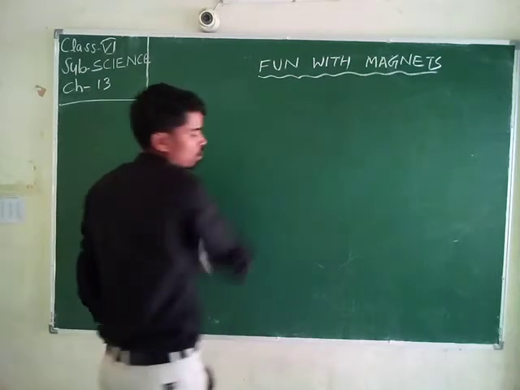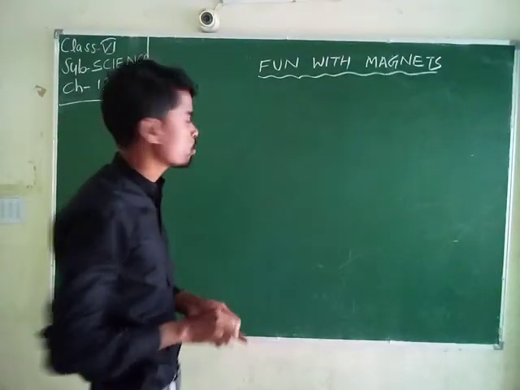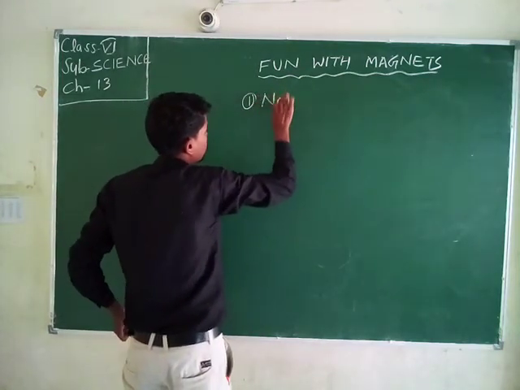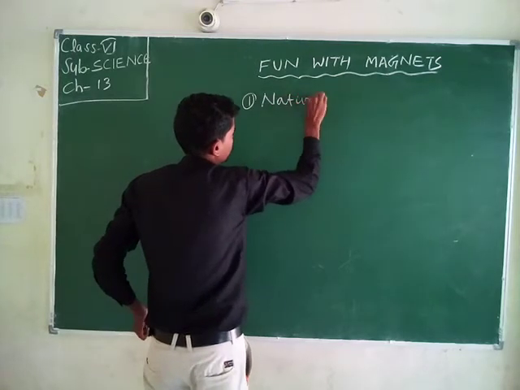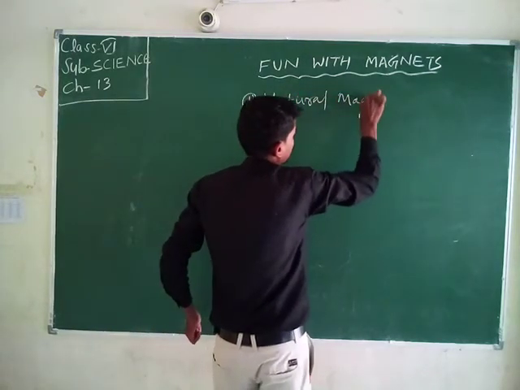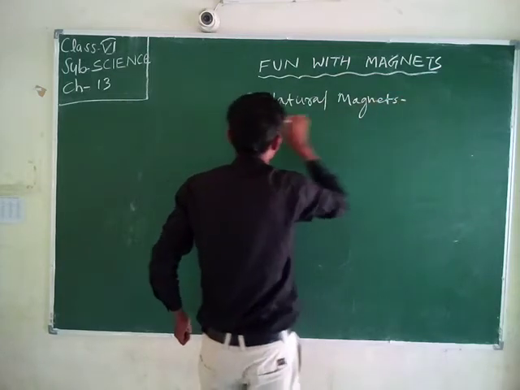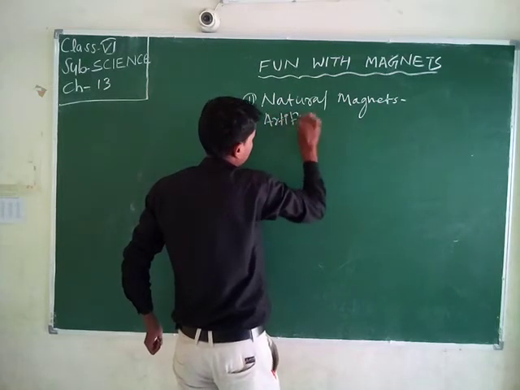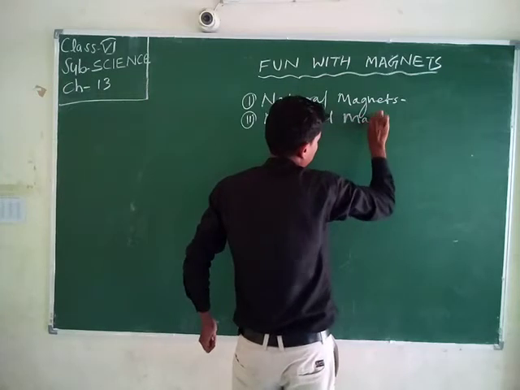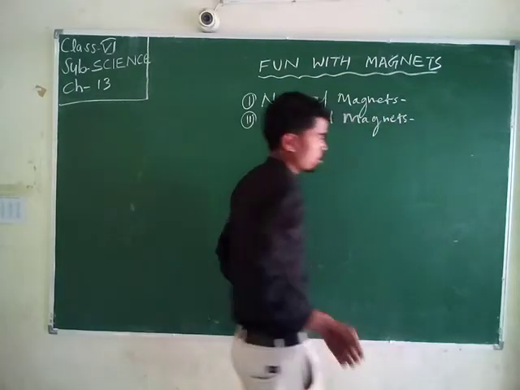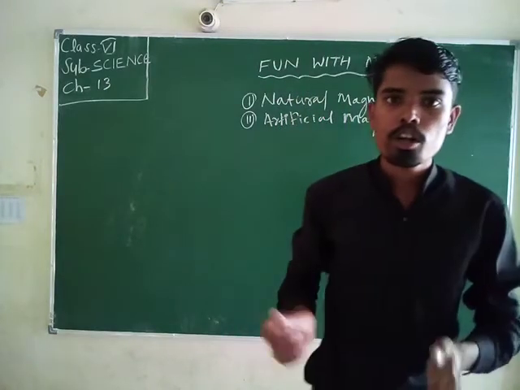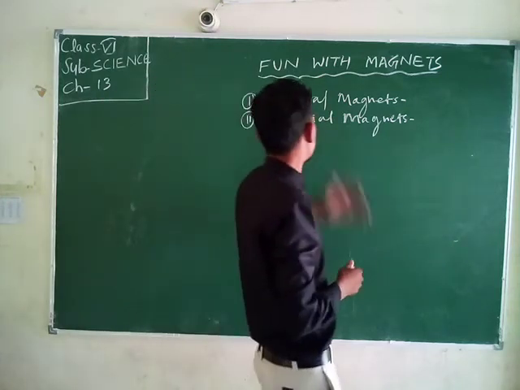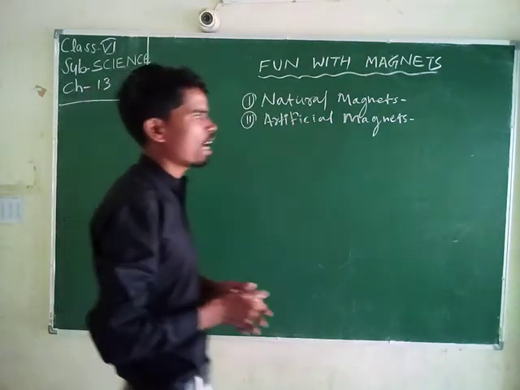Natural magnets are those already made naturally, and artificial magnets are man-made.